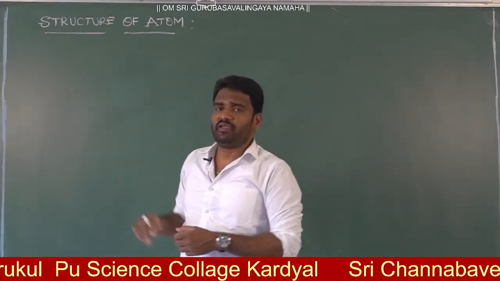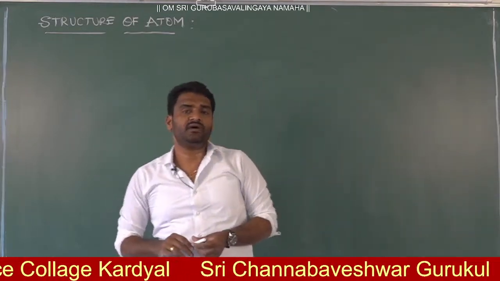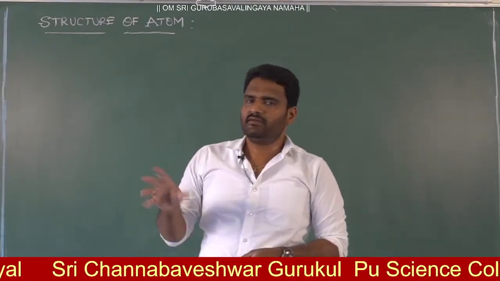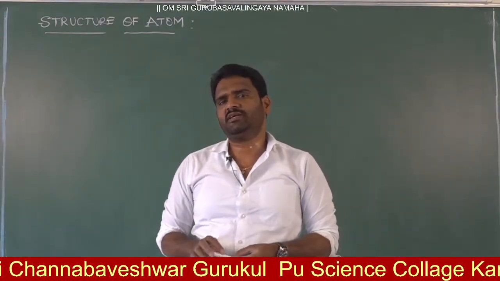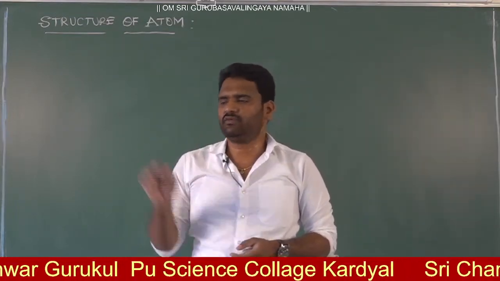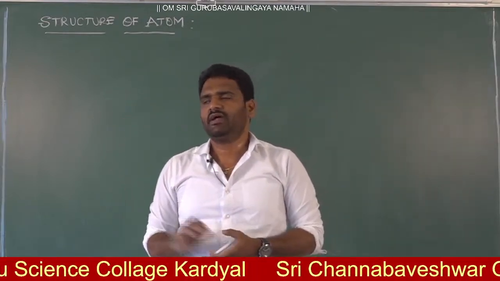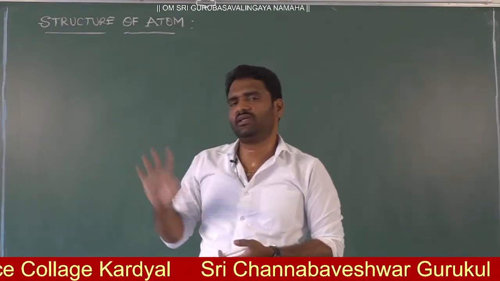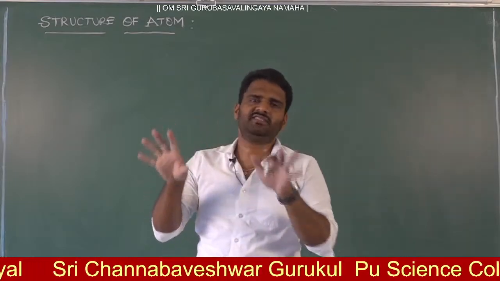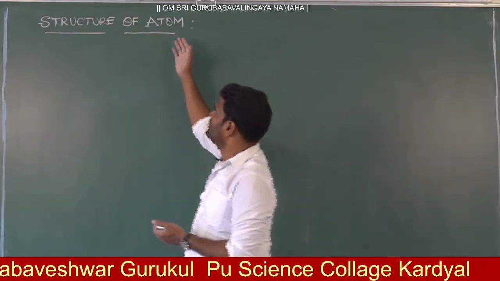This you already know as the basic idea. Now in this topic, mainly we are going to discuss what the atom is and how scientists discovered the atoms, and in the atom what subatomic particles are present, like electron, proton and neutron. In the atom there are mainly two parts: one is the nucleus and the rest outside the nucleus. How will the nucleus be, what particles are present in the nucleus, and how electrons exist in the atom. This is what structure of atom is.